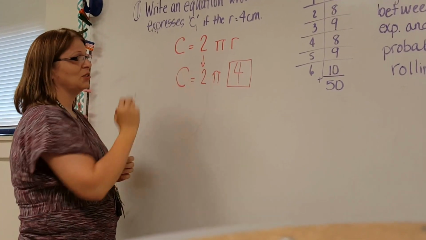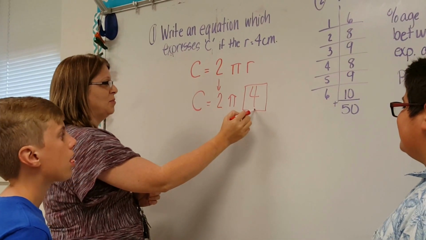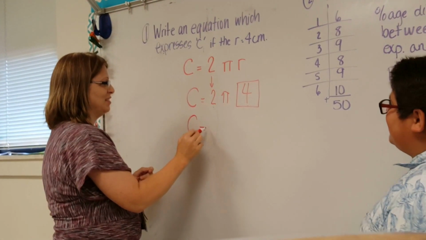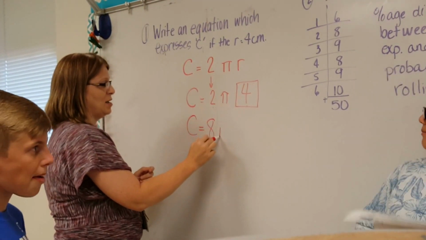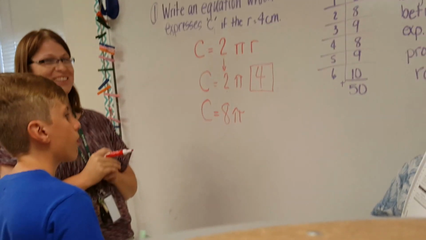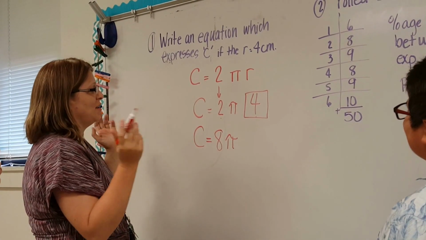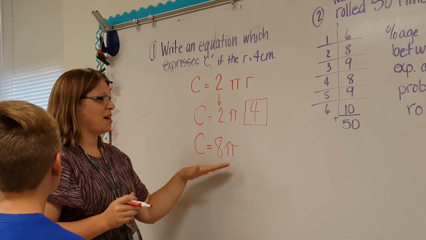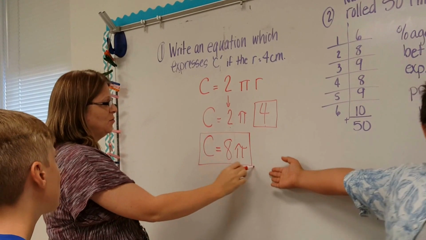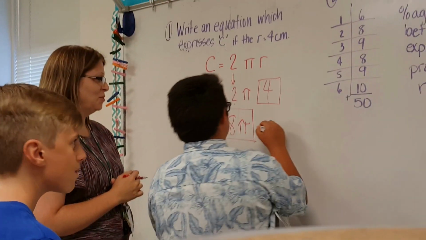Oh, no, I'm just kidding. That's only when you're doing area. You would multiply this way, that times that. Okay, so if we multiply 4 times 2, we would have the circumference is equal to 8 times pi. It doesn't say that we have to use 3.14, so we can just leave it as this. Circumference is equal to 8 times pi. Boom! That's how you do it.